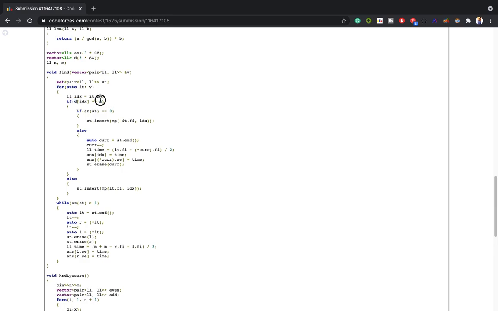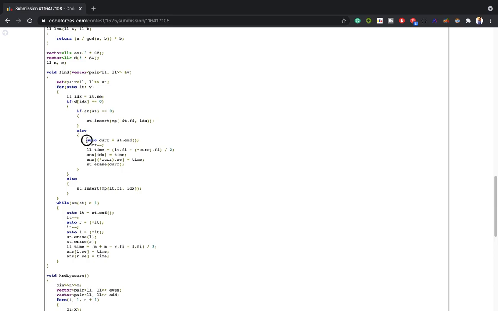If D is 0, it means it is going left, otherwise it is going right. If the current one is right, I will, without thinking anything, push it into the set. And if after a right any left comes, I will check. If the set is empty, as I have said, I will insert it with a negative value and make it right, like I will insert it into the set.